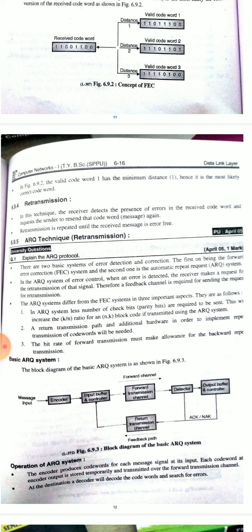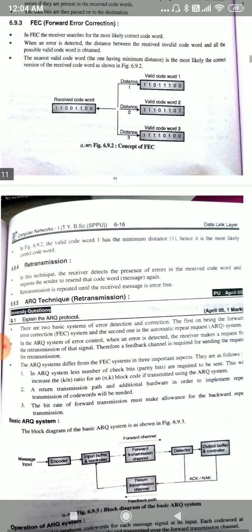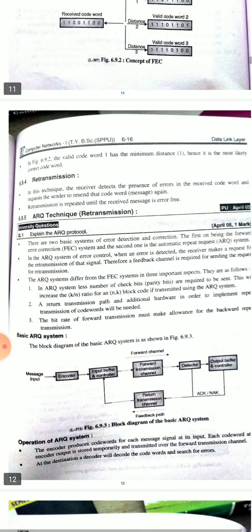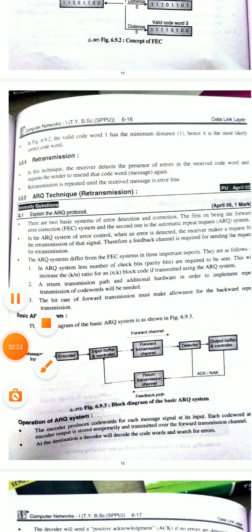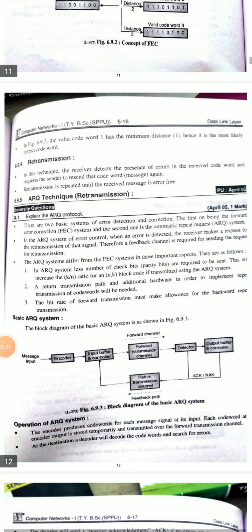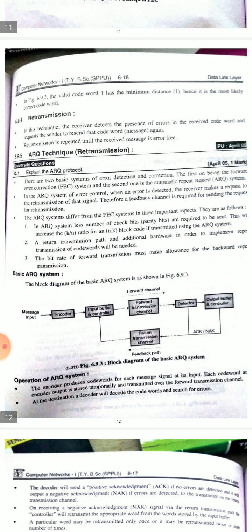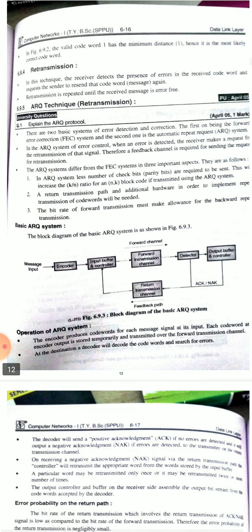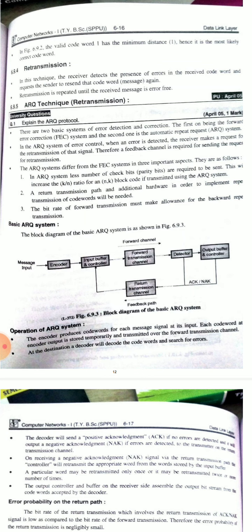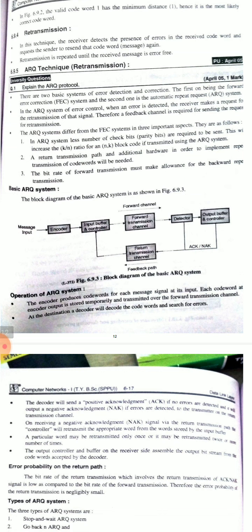In the ARQ system of error control, when an error is detected, the receiver makes a request for retransmission of that signal. Therefore, a feedback channel is required for sending the request for retransmission. The retransmission of code words will be needed. The bit rate of forward transmission must make allowance for the backward transmission. See here, this is a basic ARQ system.